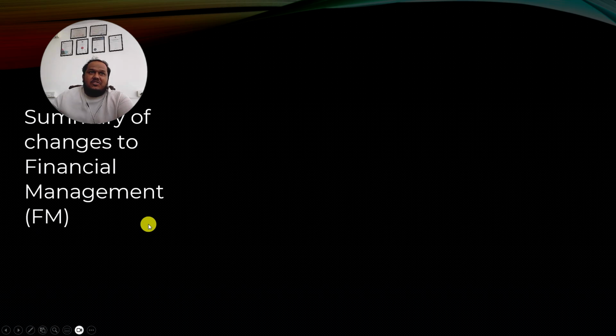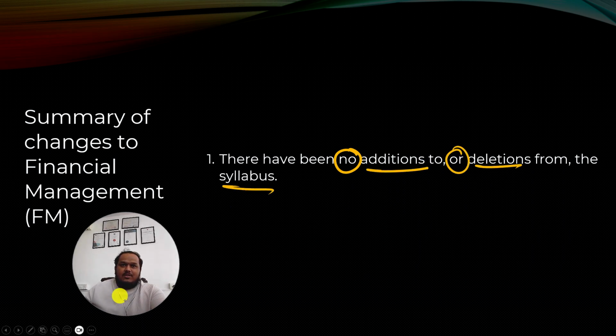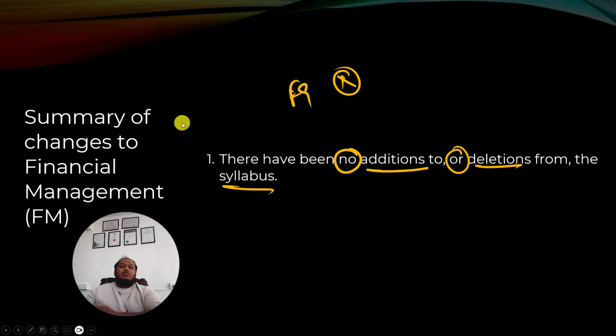Next, F9. This is very interesting, because see what happened. There have been no additions or deletions from the syllabus. Enjoy. So F9, nothing has changed in the syllabus, not even a spelling mistake correction. Everything is the same, right? So those are your syllabus changes for the ACCA skills level papers.